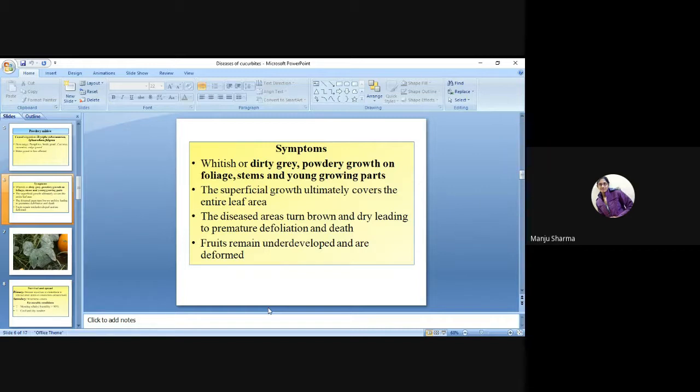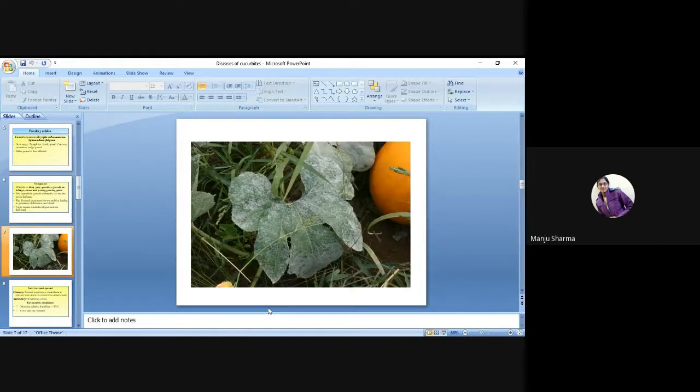Roots remain underdeveloped and are deformed. These are the symptoms of powdery mildew disease. Basically, the powder-like appearance will be on the leaves and it will be white in color.